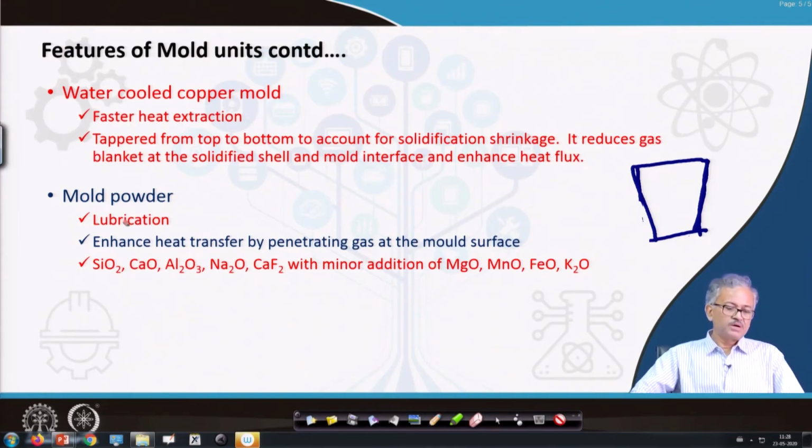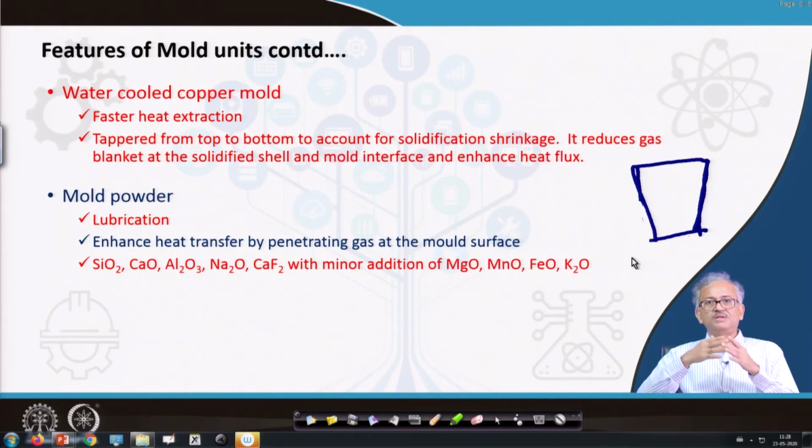And the mold powder, what are the functions of the mold powder? Its main function is lubrication. At the wall, it gives lubrication, and it enhances the heat transfer by penetrating gas at the mold surface. The mold powder should be very fluid, with low viscosity, such that if gas pockets form at the mold solidified shell interface, they can penetrate those gas pockets.